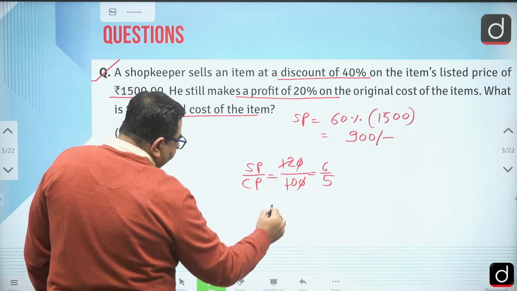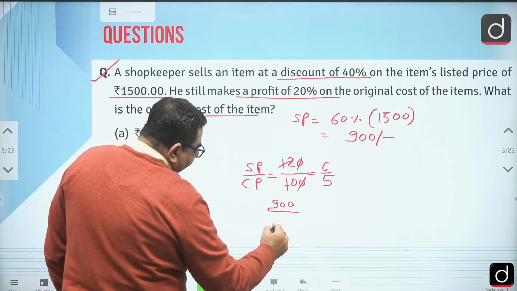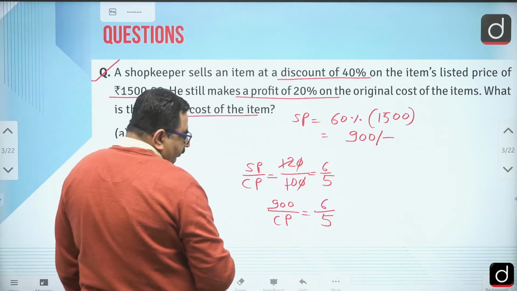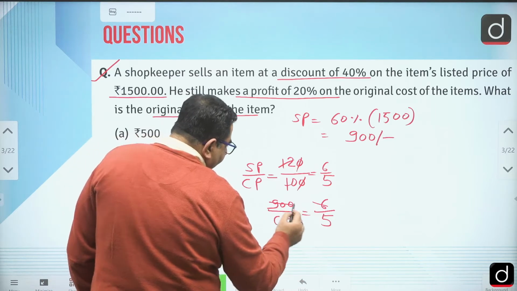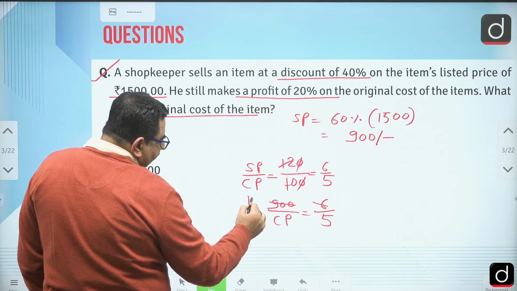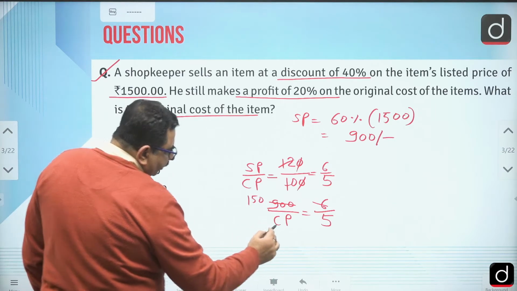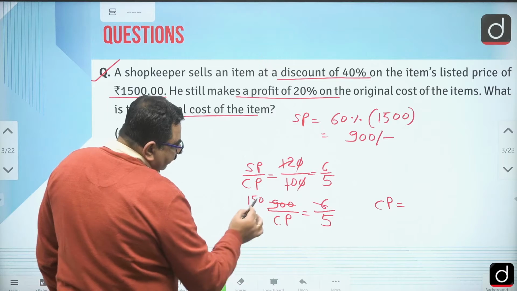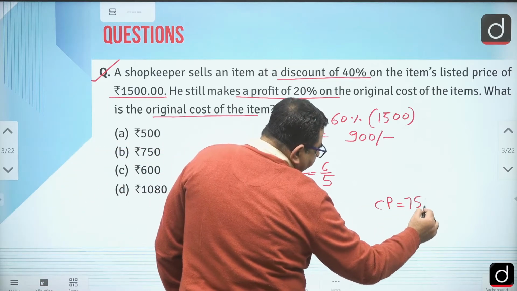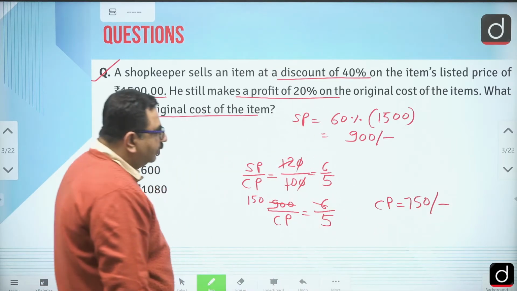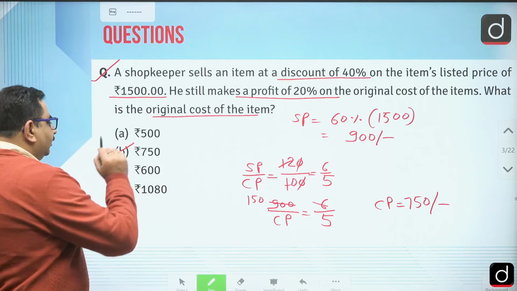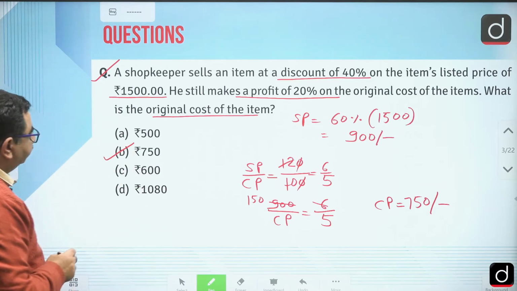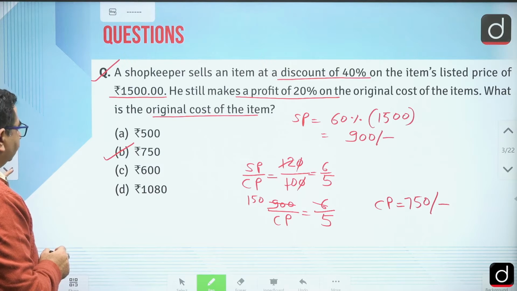Now selling price is given as 900, so 900 by cost price is equal to 6 by 5. Further we can cancel it: 15 into 6 is 90, so 150. So from here cost price is equal to 150 into 5, that is 750 rupees. So easily we can get the answer. Option B is the correct answer, 750. Okay, now let's see some more questions.